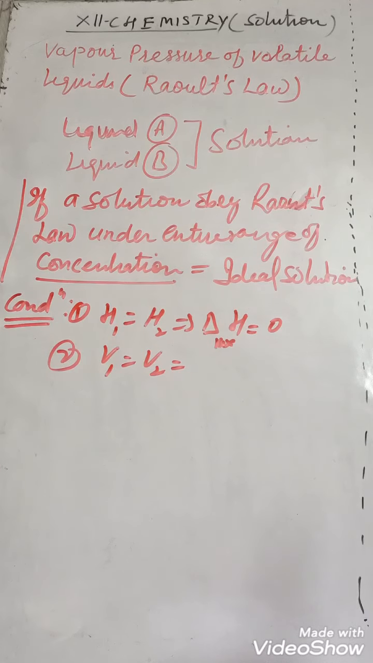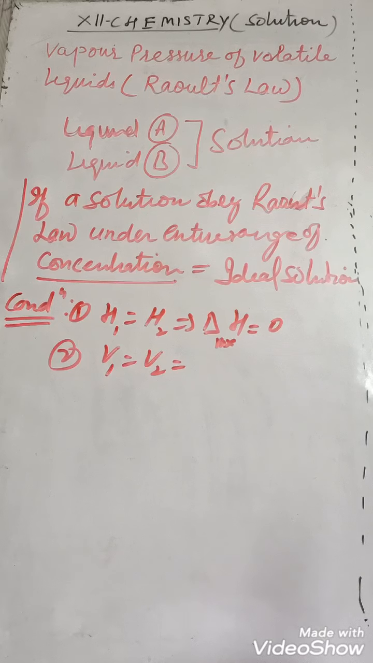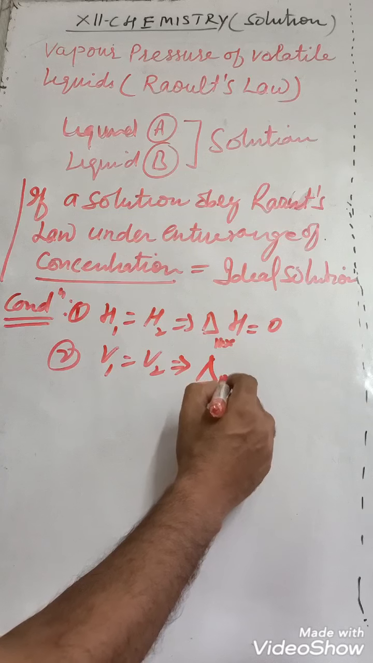That is, there is no change in the volume. Before mixing and after mixing, there is no change. Suppose you are taking 5 ml of A and 5 ml of B. So before mixing 10 ml, after mixing 10 ml. So there is no change in volume.